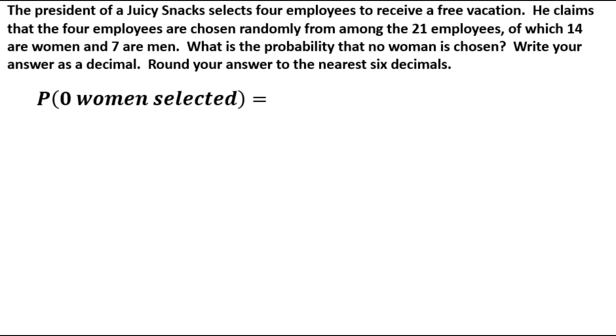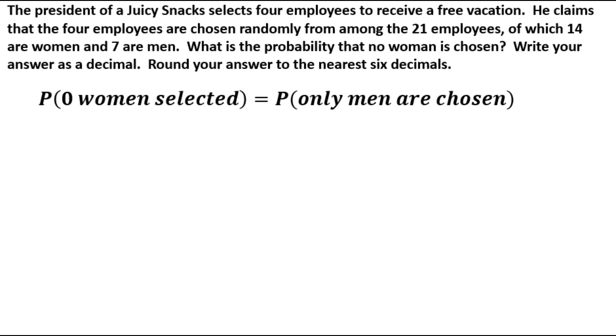The probability that no woman is selected is actually equal to the probability that only men are chosen. If only the men are chosen, then that means that no woman is selected. We could find the calculations for only women, but it's going to be a lot easier to find the probability that, in a group of 21 employees, of which 14 are women and 7 are men, only the men are chosen. Of those 7 men, only 4 are chosen to go on the trip. So we're going to calculate the probability that only men are chosen.